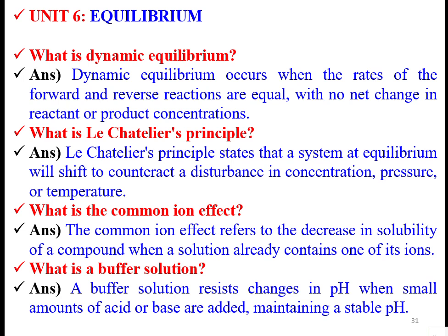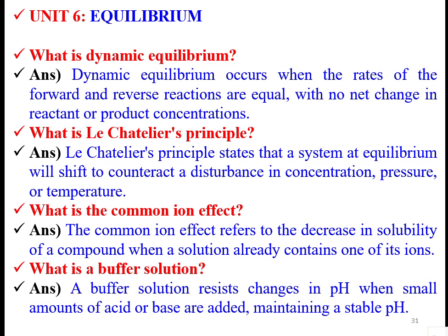Dynamic equilibrium occurs when the rate of the forward reaction and the reverse reaction are equal, with no net change in the reactant or product concentration. That's called a steady state dynamic equilibrium. Le Chatelier's principle states that a system at equilibrium will shift to counteract a disturbance in concentration, pressure, or temperature.